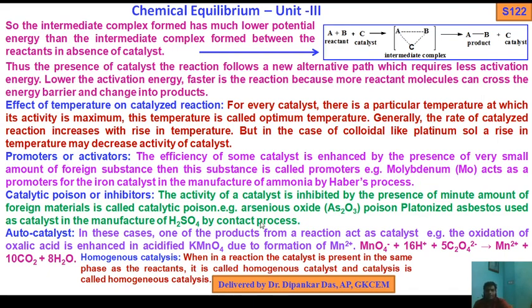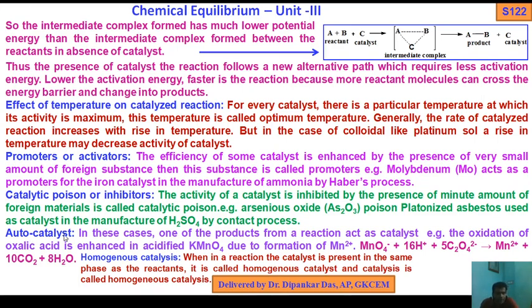So the activity of a catalyst inhibited by the presence of a minute amount of foreign materials is called a catalytic poison. As for example, arsenious oxide, As2O3, poisons platinized asbestos used as a catalyst in the manufacture of H2SO4 by the contact process.